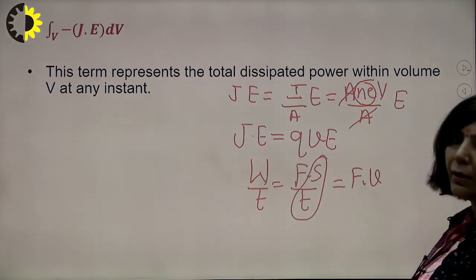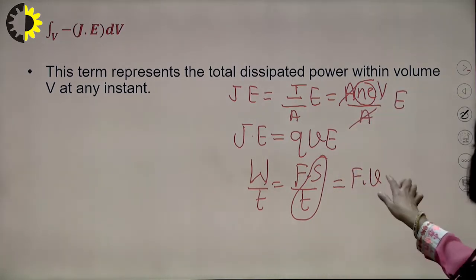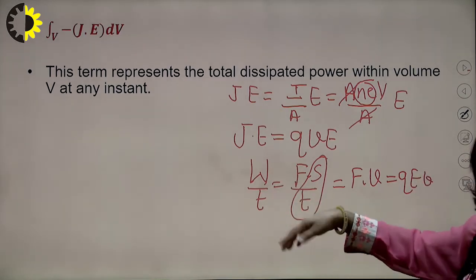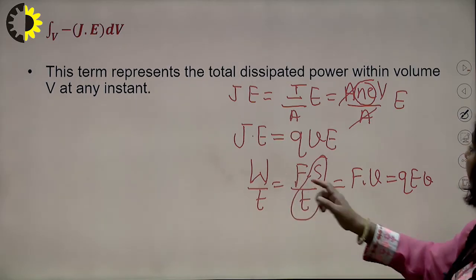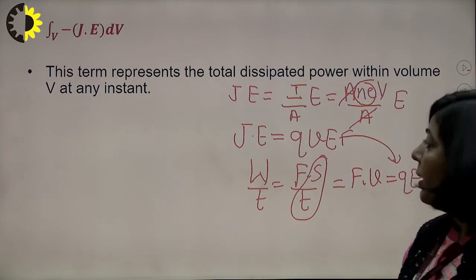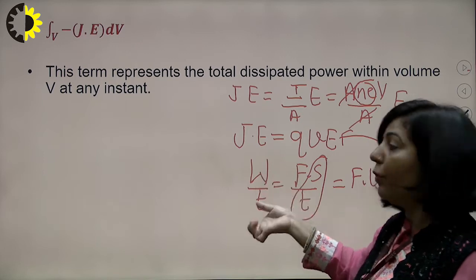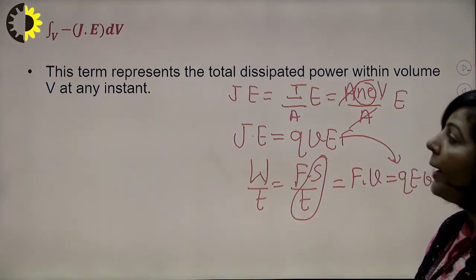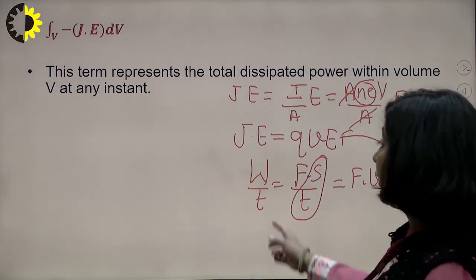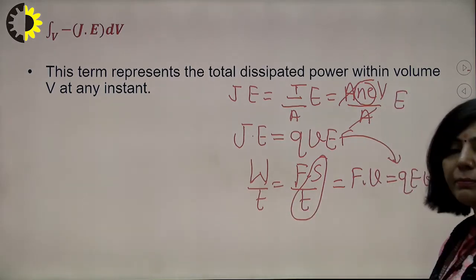And electric field is the force per unit charge, so F can be written as Q into E. It means this rate of doing work, which converts into energy, is Qv into E. J dot E is mathematically Qv into E, and rate of doing work or flow of energy is also Qv into E. So this term J dot E is also flow of energy, and flow of energy means power.